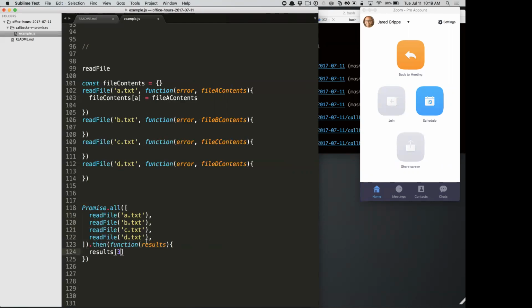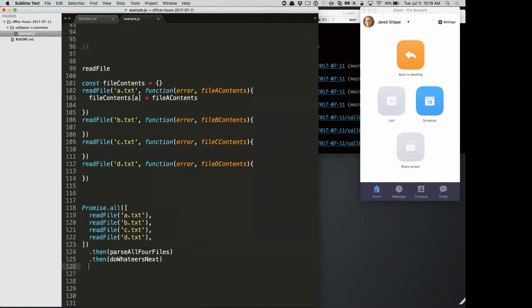So now you can do things like read these 3 files, and then parse all 4 files, and then do whatever's next.